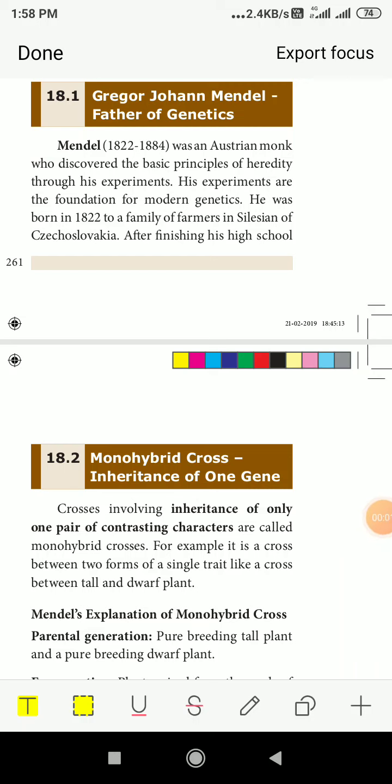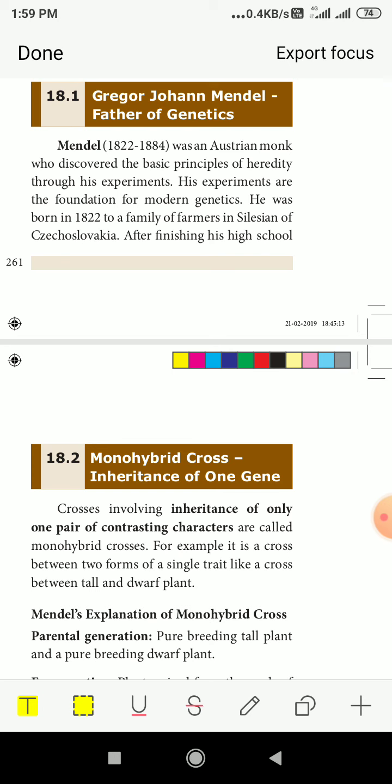Started the lesson, heredity. I told you there was a pastor called Mendel who did his experiments with the pea plant, and what results he got. He understood that traits from the ancestors are what come forth in the forthcoming generations. So Mendel was an Austrian monk who discovered the basic principles of heredity through his experiments.